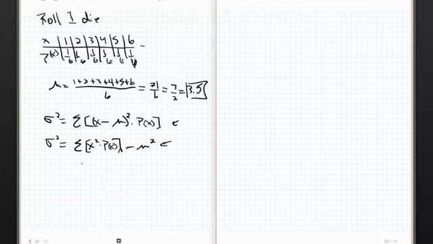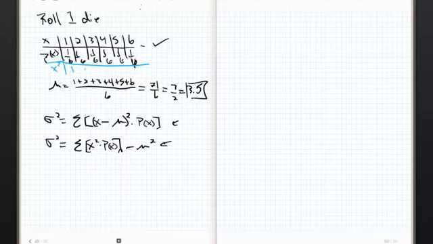I'm going to do the variance for a one die roll. We'll do that right now, just so I can show you. Notice with this formula, I need the sum of x squared times p of x. So I'm going to add an x squared right here. Let's stick x squared right in here. So we're going to drop this down.